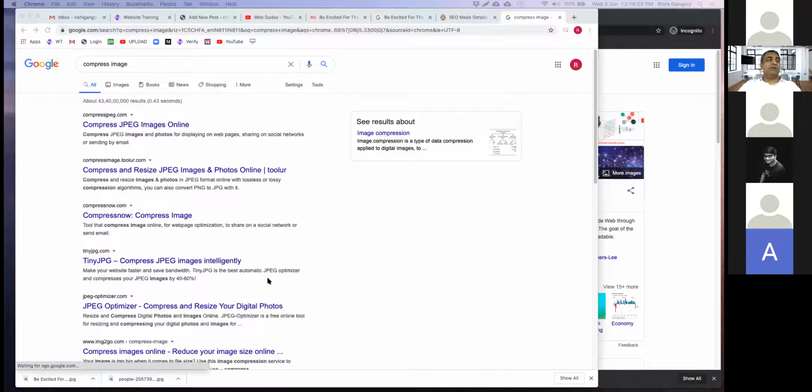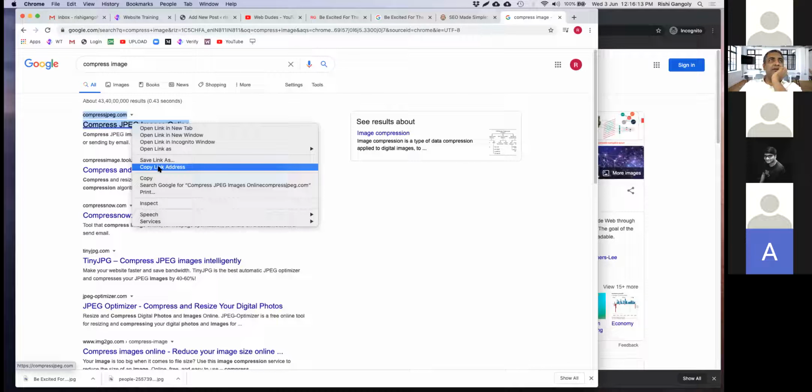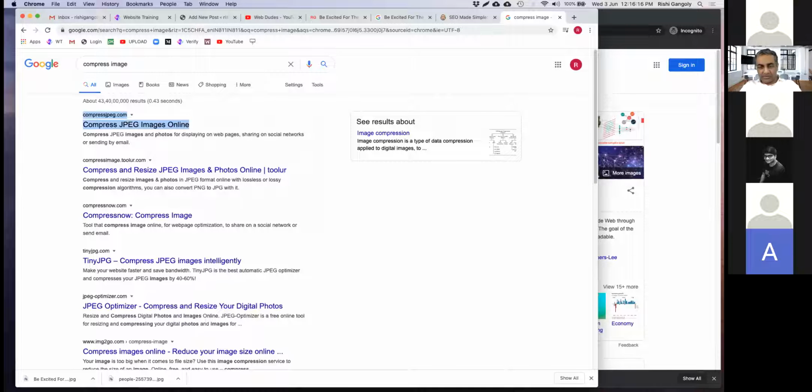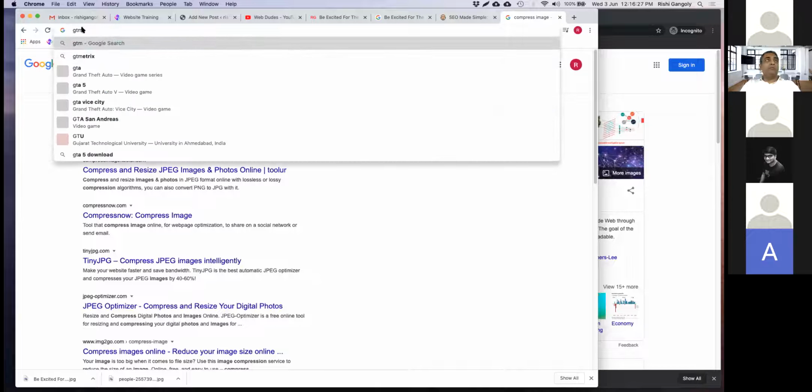Images, make sure they're optimized in terms of compression. You can go to websites like compress JPEG or something like that. So let me just search that up. Compress images. So I think there is this, yeah, compressjpeg.com is one website, right? You can use these websites. I use them sometimes. Let's see what's in the chat. So the GTmetrix one is a nice tool. Oh yeah, you could also check out GTmetrix.